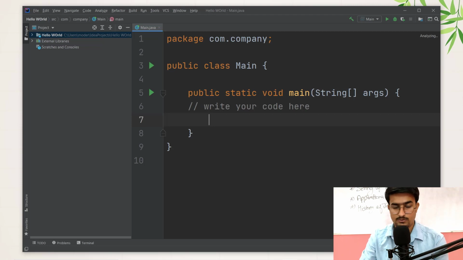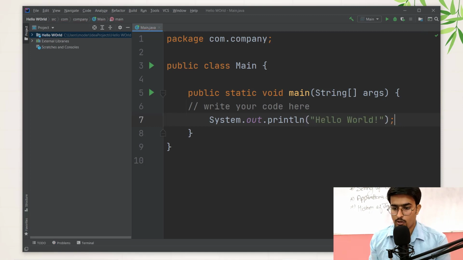What we need to do is just follow me, write as it is what I am writing. That will be really simple for you. So once you have typed system.out.println, in this we can write Hello World. We just need to put a semicolon. As of now, we don't need to think about what is Hello World, what is system.out.println, what is public static void main, what is class Main, nothing. We just need to see what I am doing, and you just need to do exactly what I am doing.